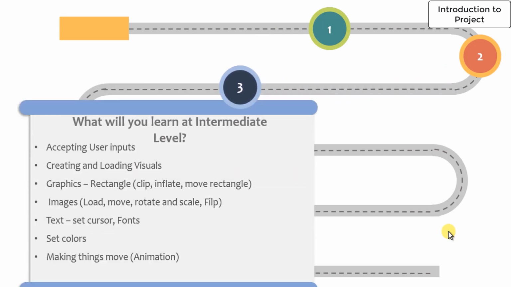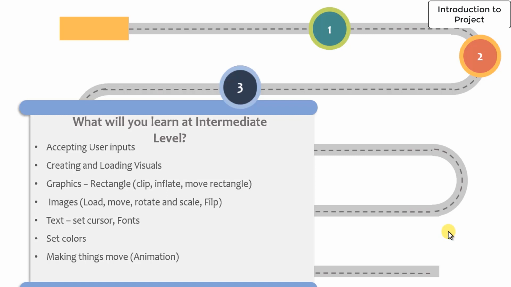What will you learn at the intermediate level? You will learn how to accept user inputs, how to create and load visuals, how to create different graphics, and rectangle operations like clip, inflate, and move rectangle.